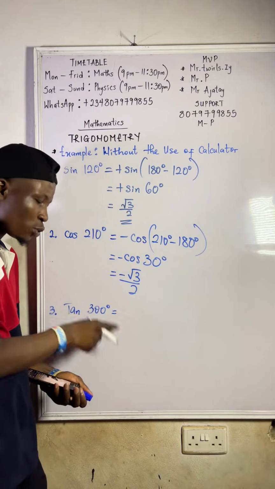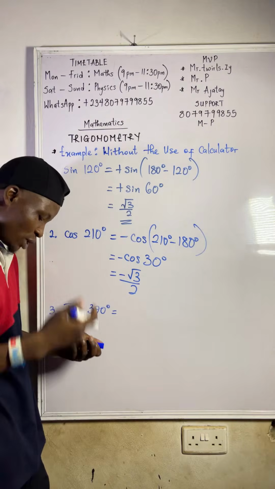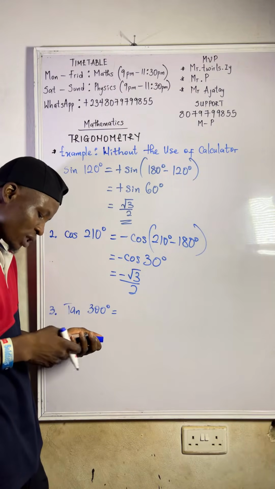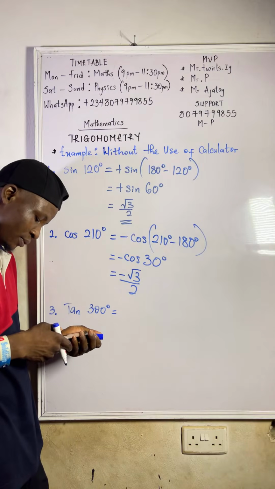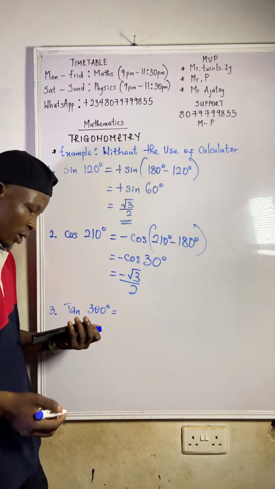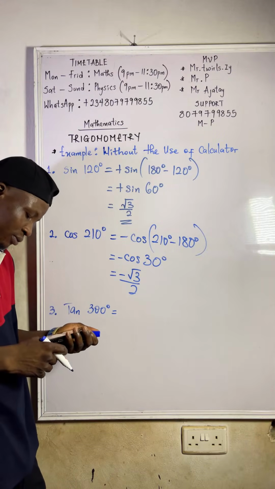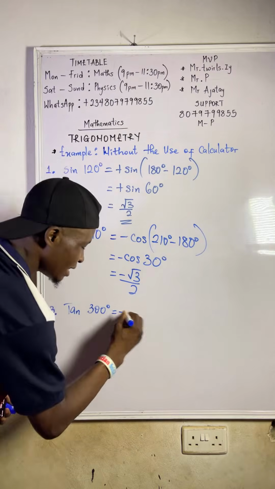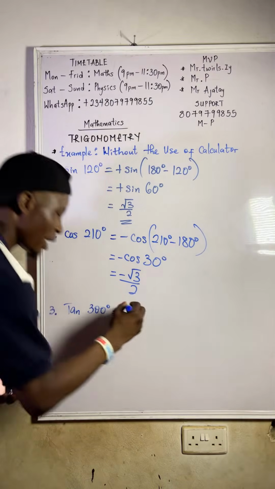So 300 falls on which quadrant? On the fourth quadrant. What is positive on the fourth quadrant? It's better you listen now. On the fourth quadrant, what is positive? Cos. So it means this tan will be negative. Tan is negative. So that's why it will be minus tan.